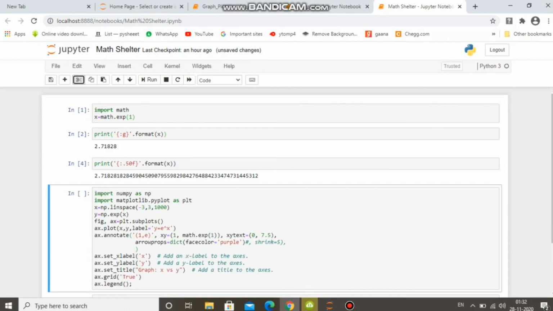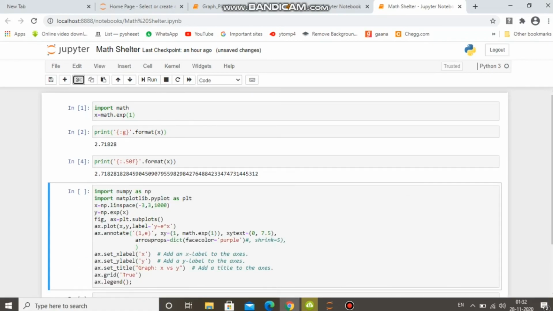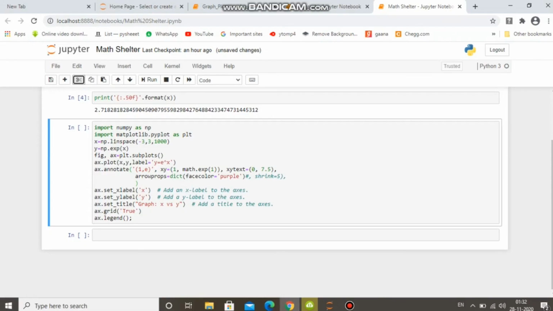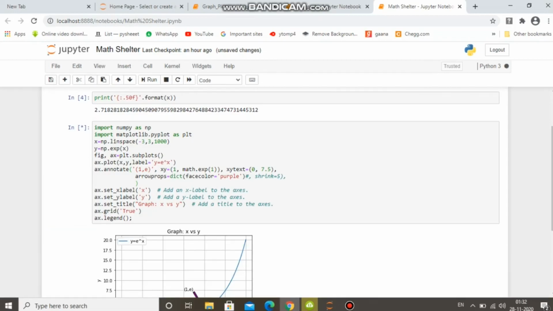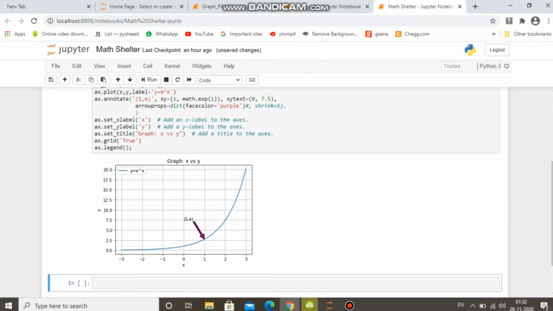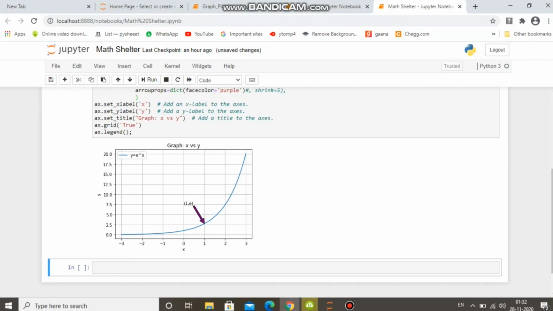Now if I run this to get our graph y equals e to the power x, so this is our graph, and here I indicate the point 1. At the point x = 1, the ordinate, the value of y, is our e, that is the value of the exponential. Thank you.